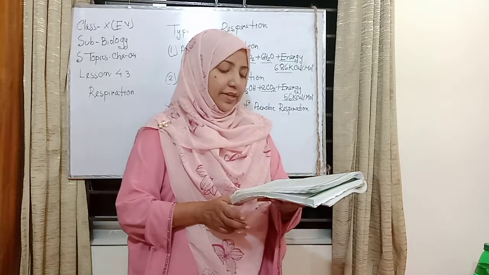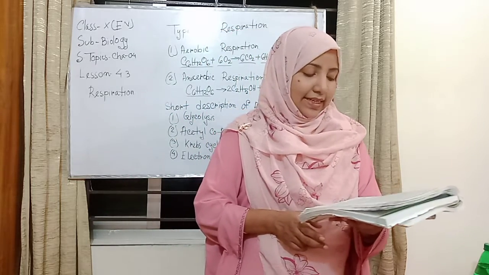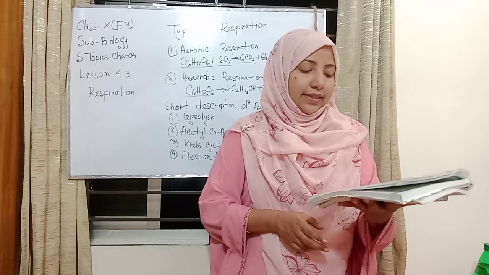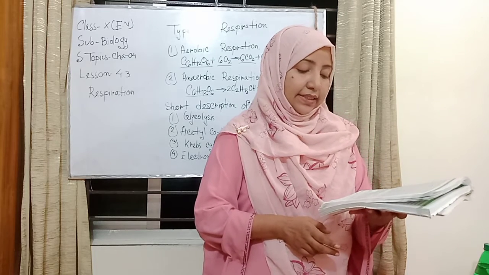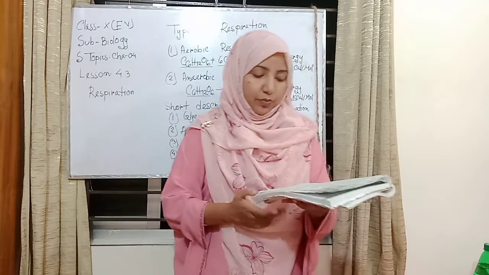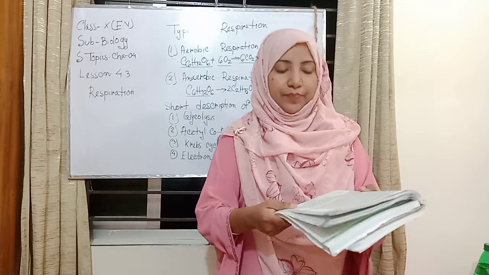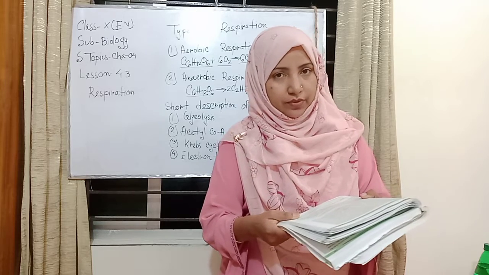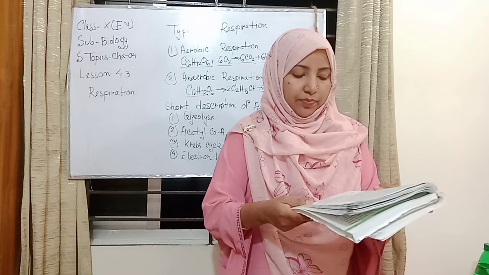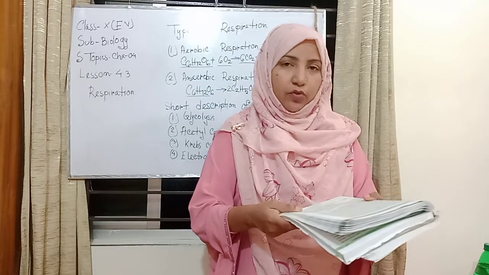First is aerobic respiration. Aerobic respiration requires oxygen and produces carbon dioxide, H2O, and a large amount of energy by oxidizing the respiratory materials: carbohydrates, fats, proteins, lipids and different kinds of organic acids completely. Aerobic respiration is the typical respiratory process of plants and animals. It can be expressed with the following equation.